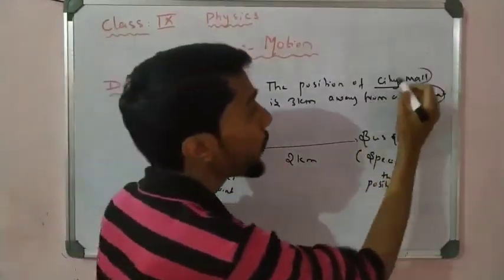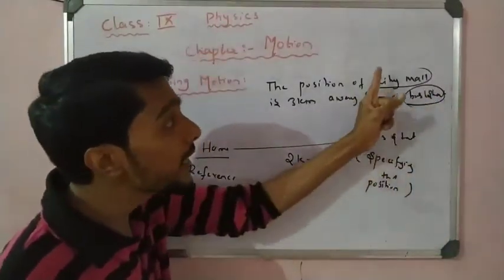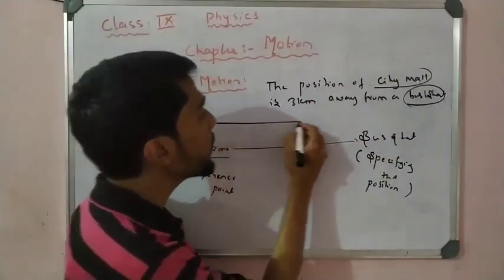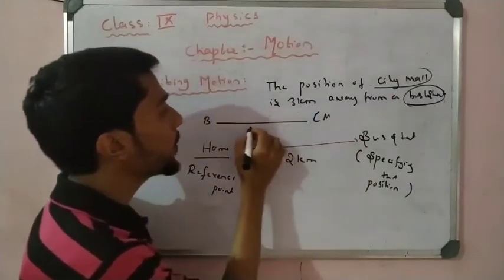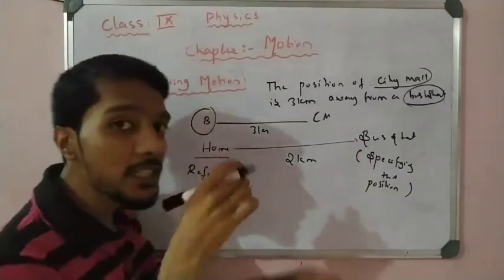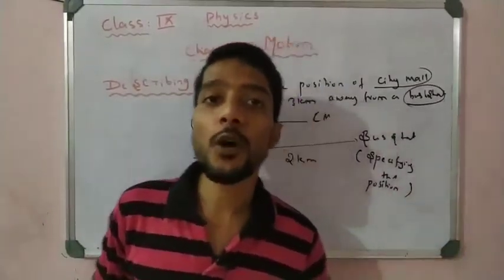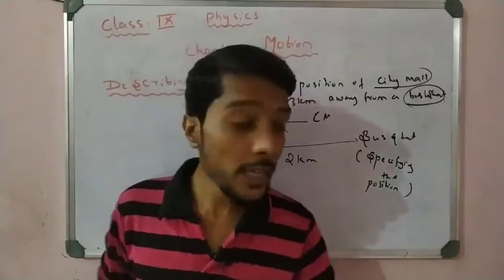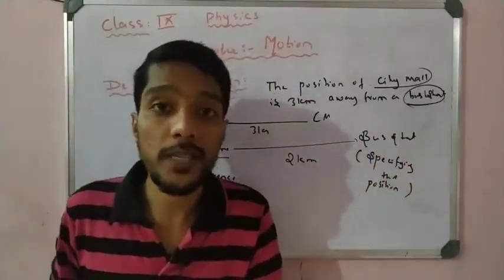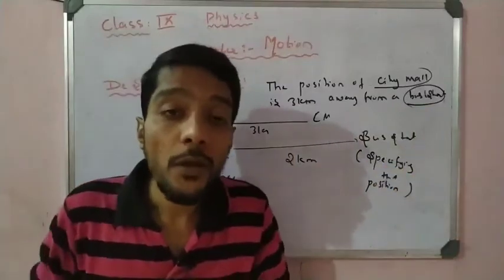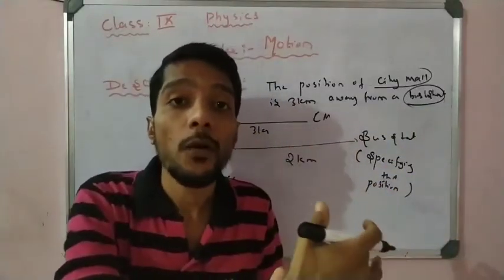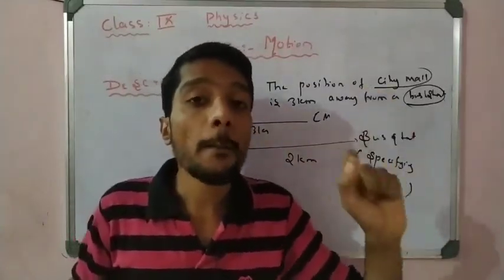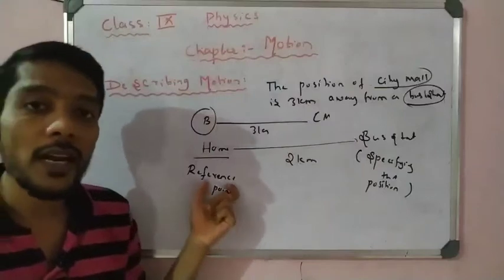So if someone asks where is the city mall, then I can say the city mall is 3 kilometers away from the bus stand. It means from the bus stand, the city mall is how much? 3 kilometers. So what happened here? The bus stand is the reference point, right? To describe the position of an object, where the bus stand is present, where the shopping mall is present, where our school is present, where the police station is present, that distance, that position we specify by using a reference point, right? By using a reference point.